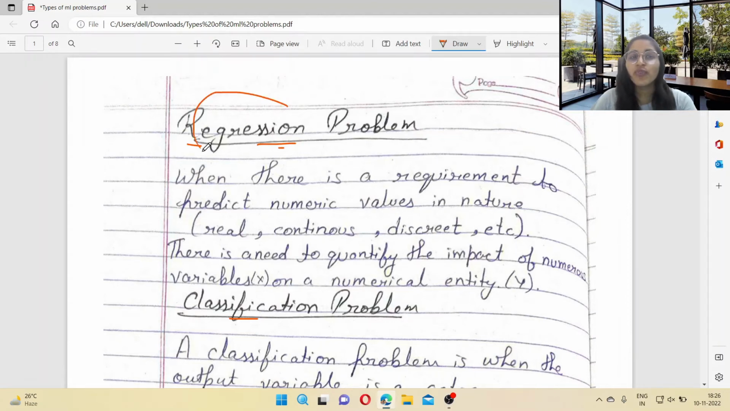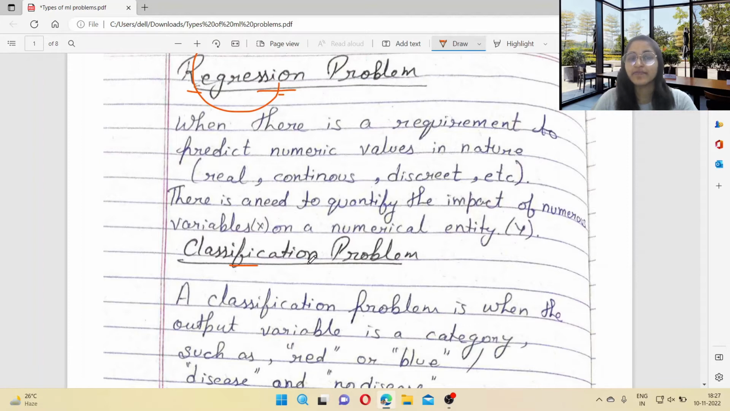So what is a regression problem? Regression is when there is a requirement to predict numerical values, meaning real, continuous, discrete, etc., and there is a need to quantify the impact of numerous variables on a numerical entity. Then it is called a regression problem. It means when you want to predict a number, for example if you want to predict the temperature or the price of houses, these are all in the category of regression problems.